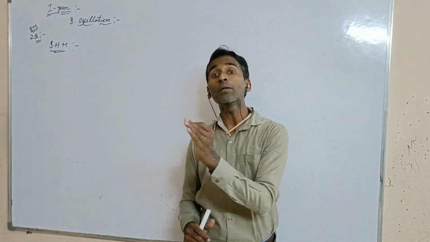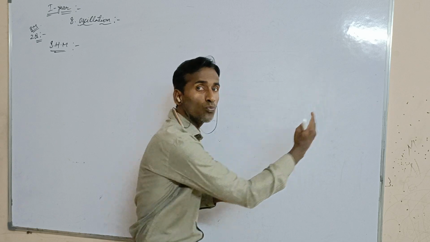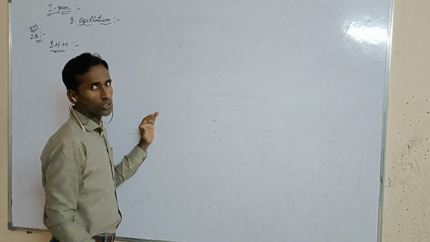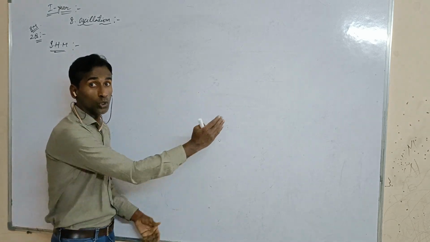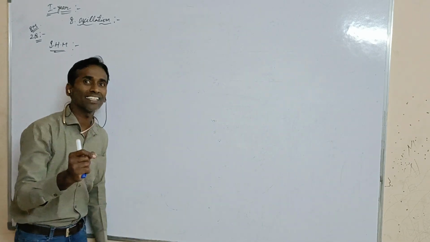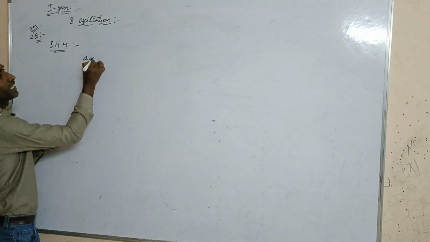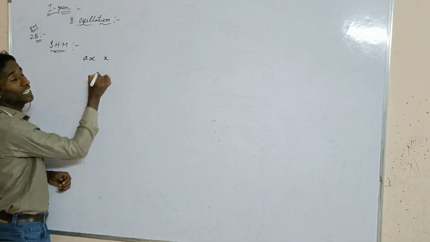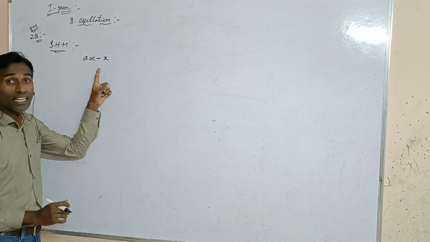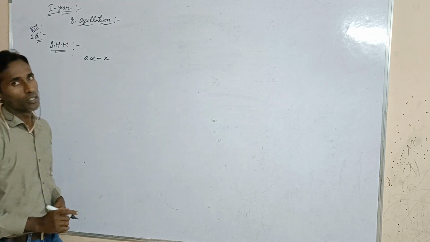A periodic motion in which a particle moves to and fro about a fixed point such that its acceleration is always directly proportional to the displacement in the opposite direction. This is called simple harmonic motion.